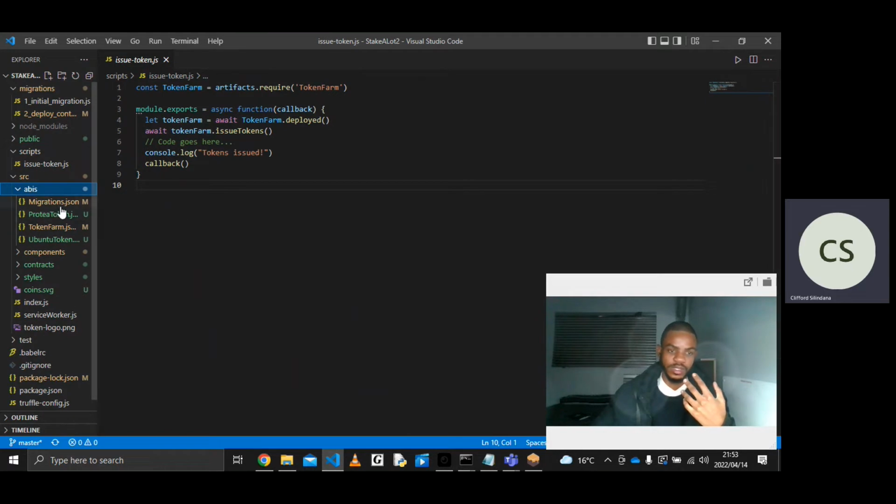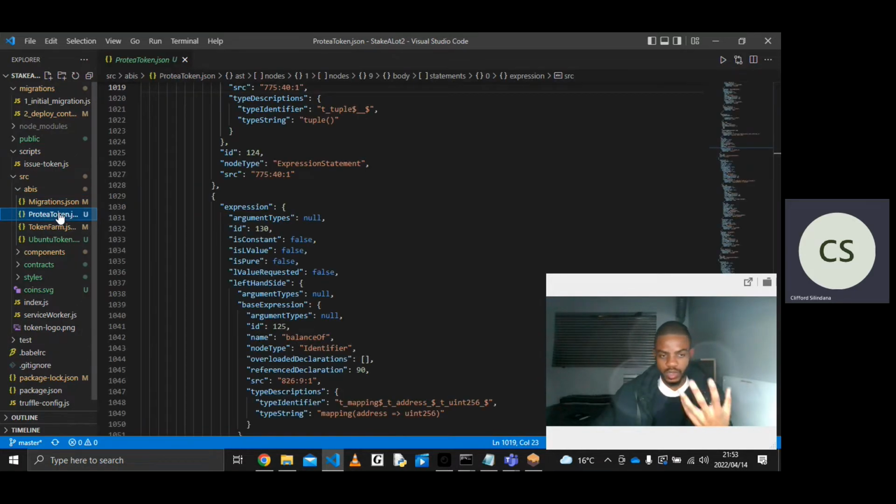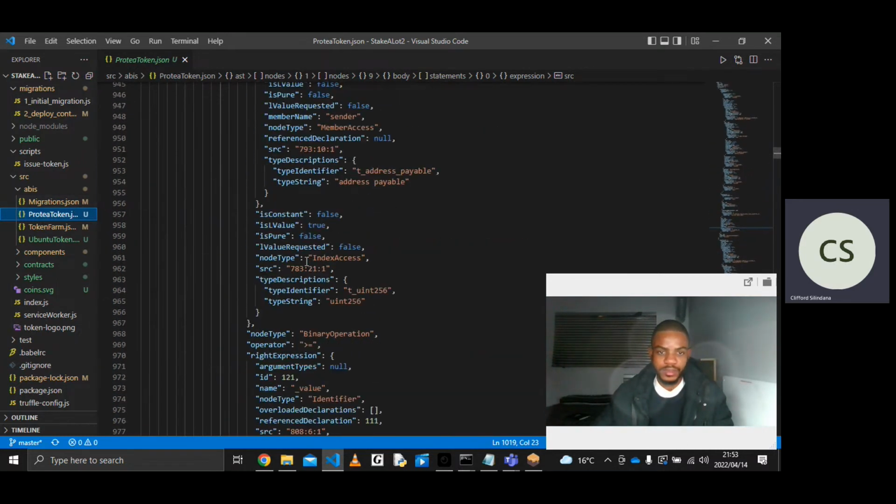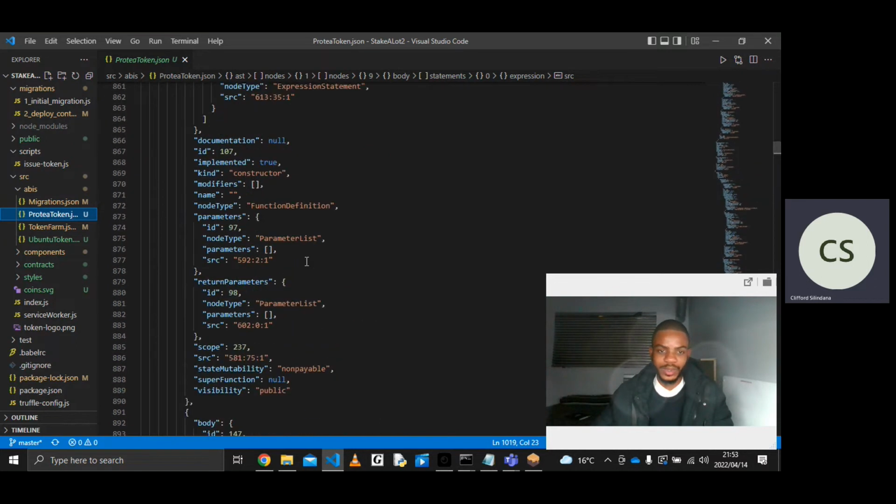These are JSON files that get created when we migrate or deploy our tokens or contracts. Basically, an ABI is an interface of how our smart contract works. It's a JSON representation of my smart contract. Exactly the way I'm putting it, it's like you're translating the smart contracts into a different format so that JavaScript can understand it.